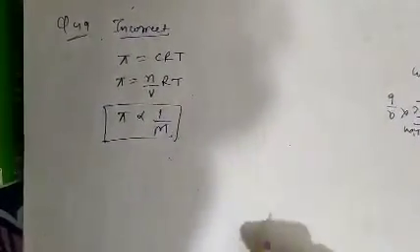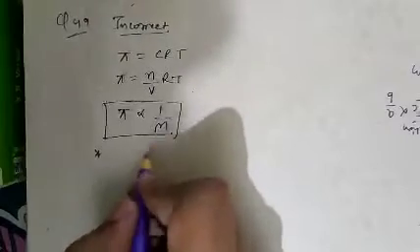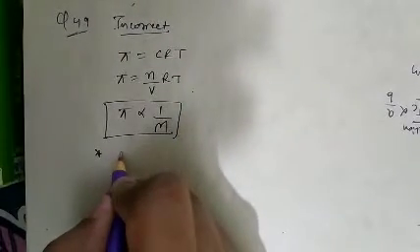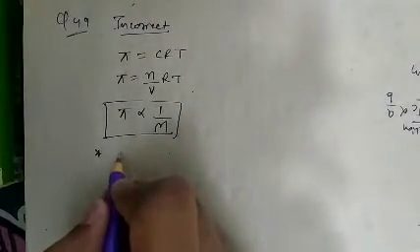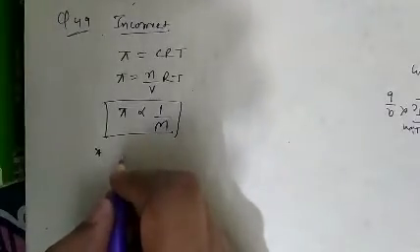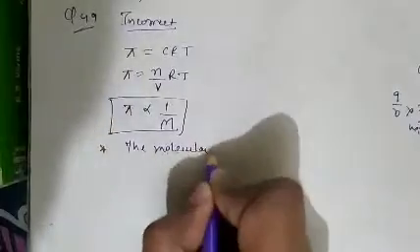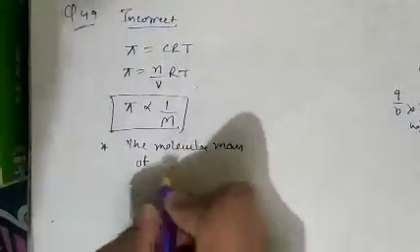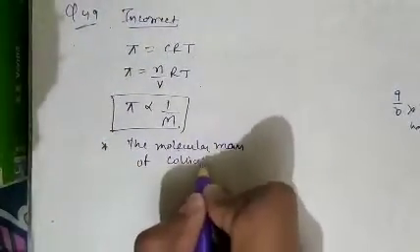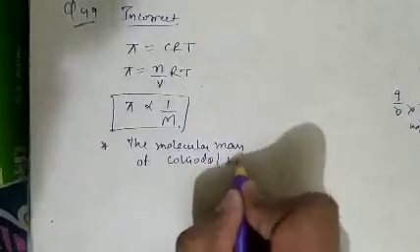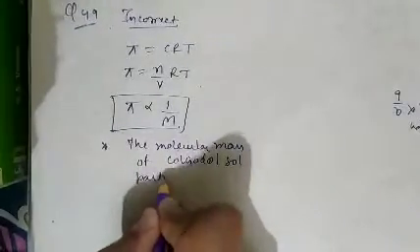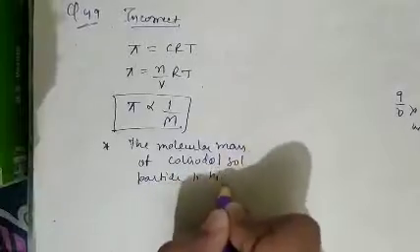And we know that the molecular mass of a colloidal sol particle is high.